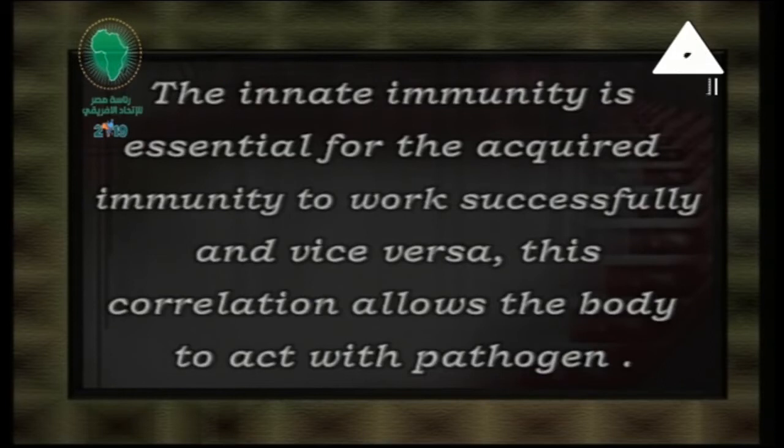The innate system is very necessary and essential for the acquired immunity. Acquired here means to gain or get the immunity so that it works in a successful way, and also vice versa. This correlation, I mean this relation between them, allows the body to act against the pathogen. It can attack the pathogen in two ways, according to the innate system that already exists inside the living organism's body, or the acquired or adaptive immunity system.